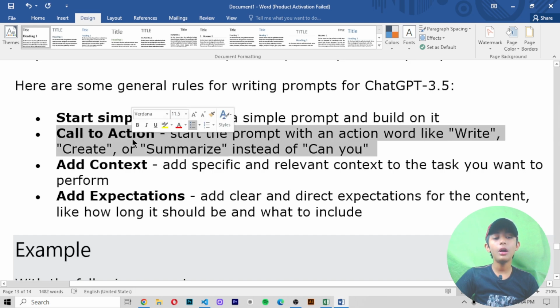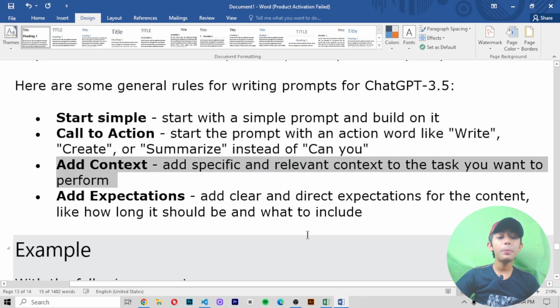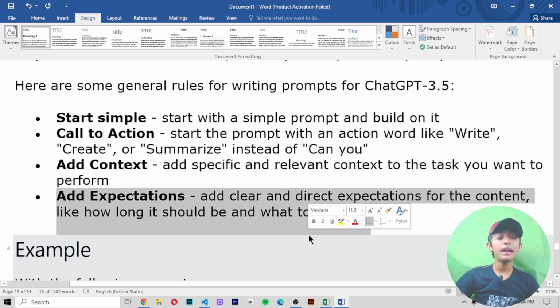Number 2, call to action. Start the prompt with an action word, like "write," "create," or "summarize," instead of "can you." Number 3, add context. Add specific, relevant context to the task you want ChatGPT to perform. Number 4, add expectations. Add clear and direct expectations for the content, like how long it should be